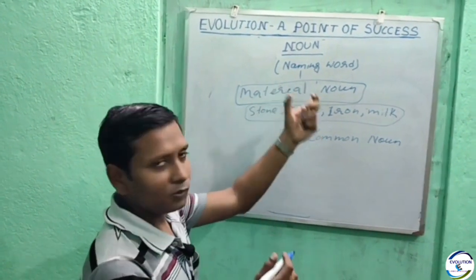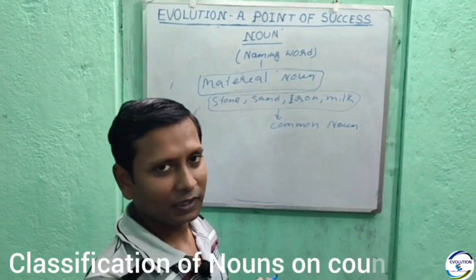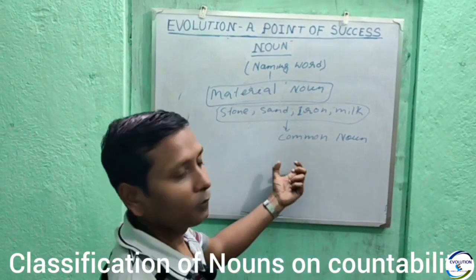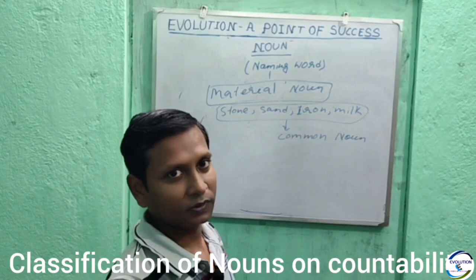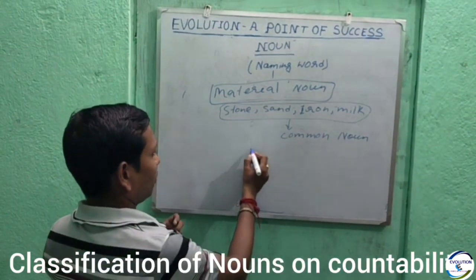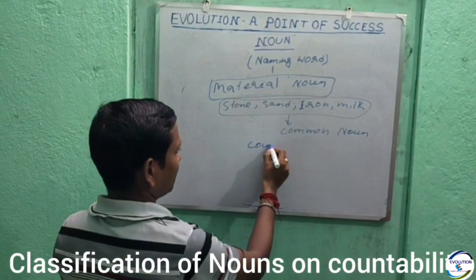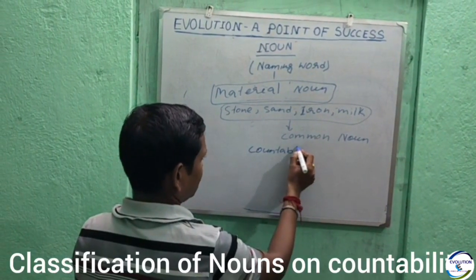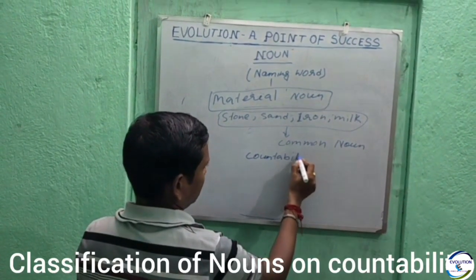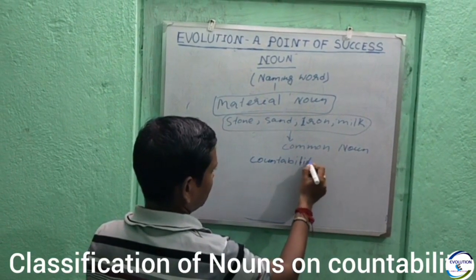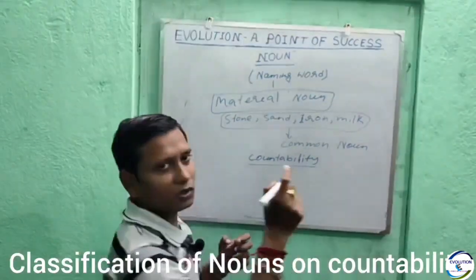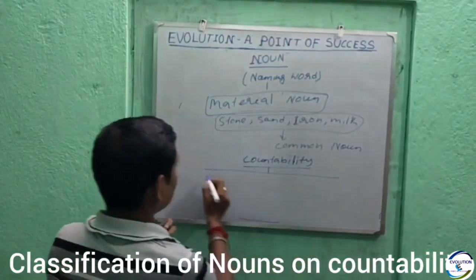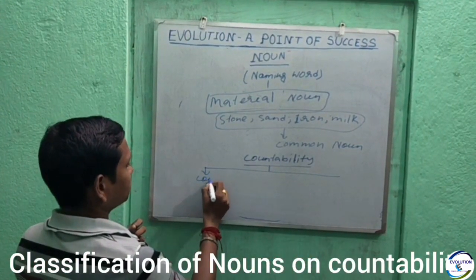Now, noun can be further classified on the basis of countability.